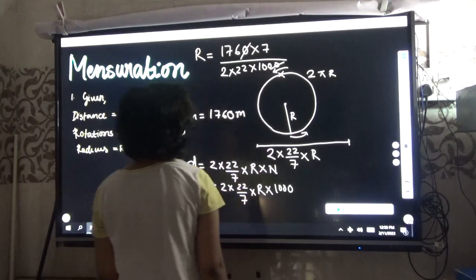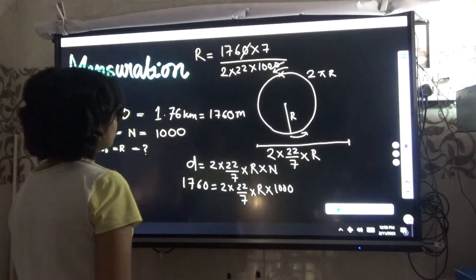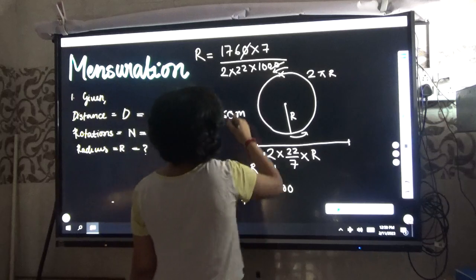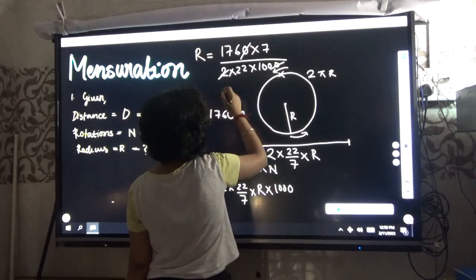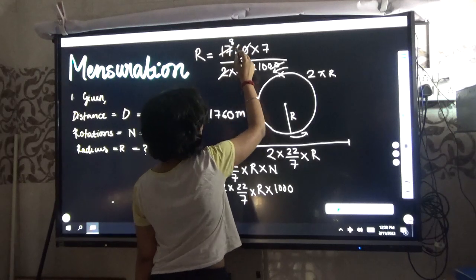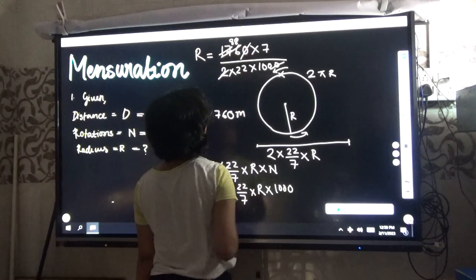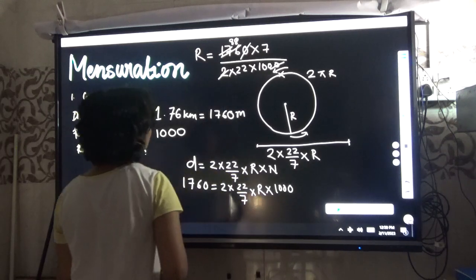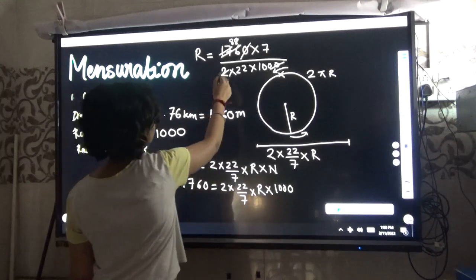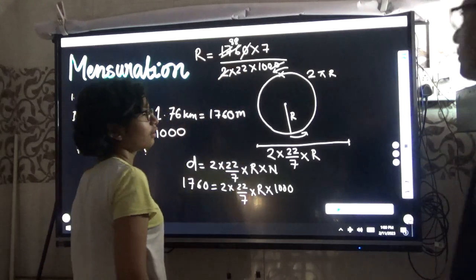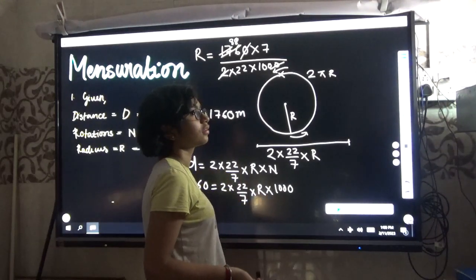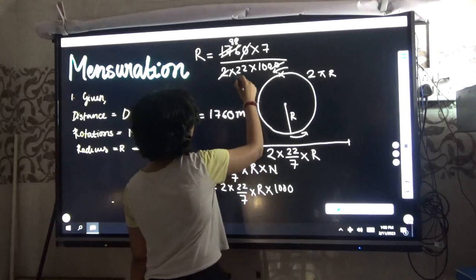So the total is 88. Now 22 into 4 is 88, so 22 and 88 you can cancel, 11. 22 into 4 equal to 88.